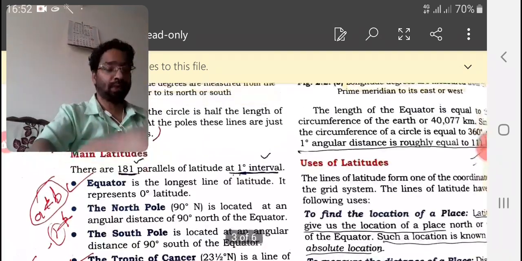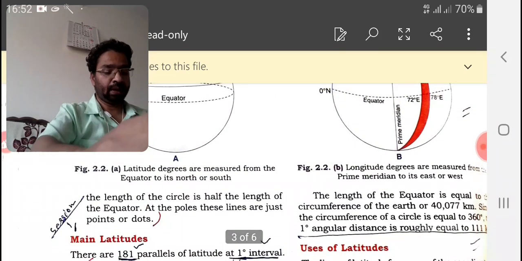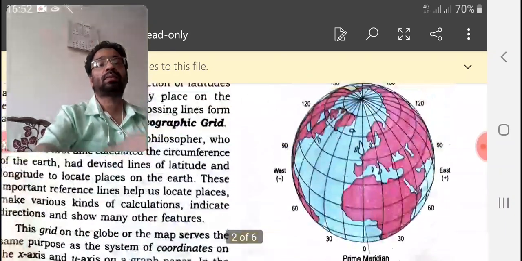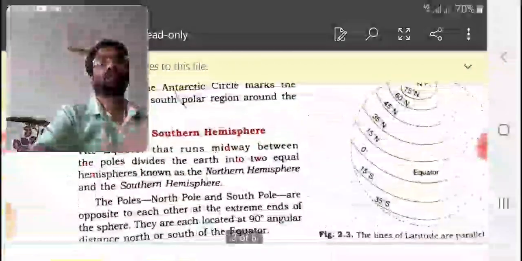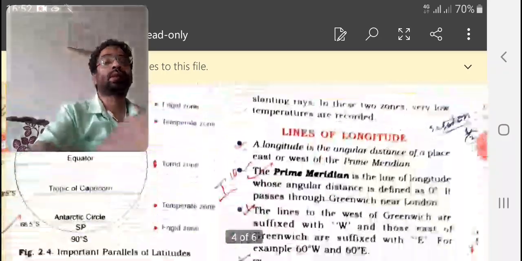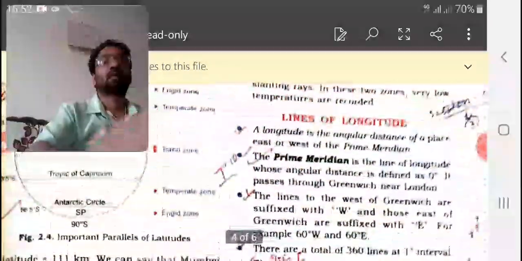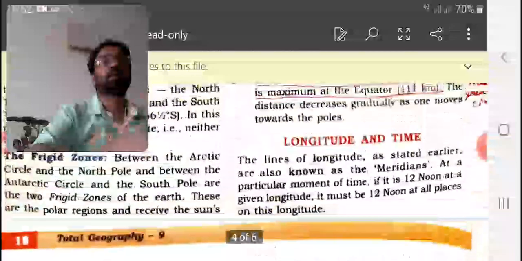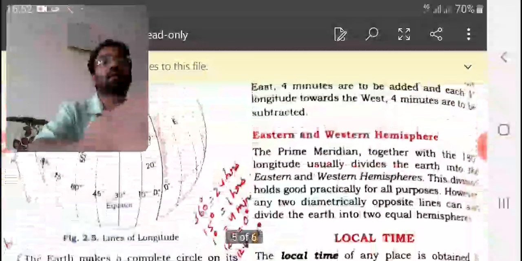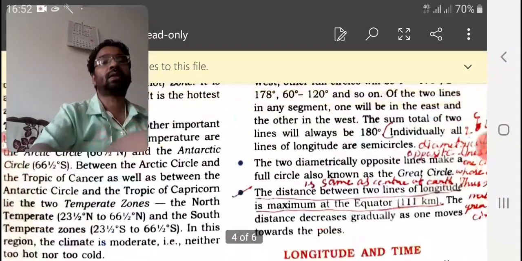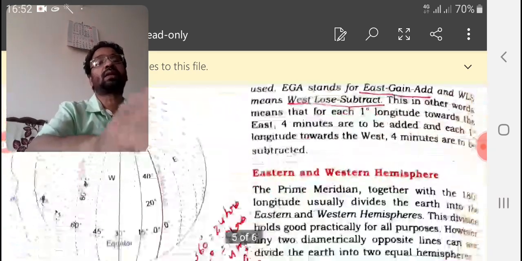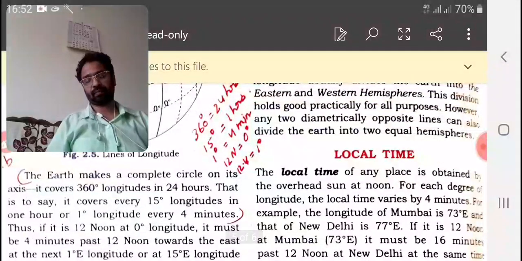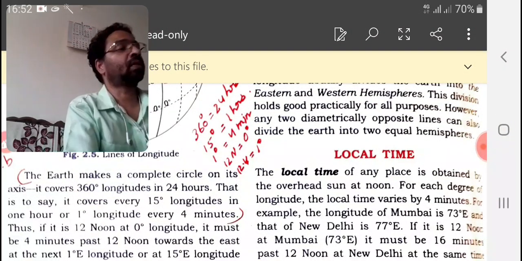We have discussed lines of latitude, the northern and southern hemispheres, and lines of longitude, then longitude and time. Now we are going to start local time.